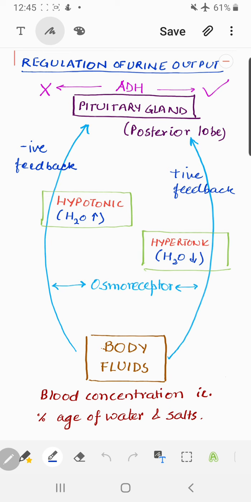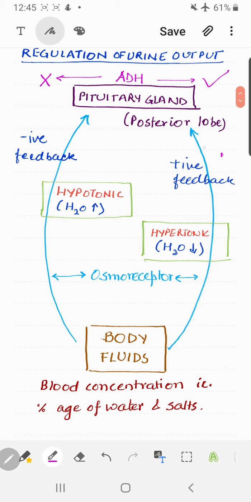And what you have to see is that this ADH is released from the posterior lobe of pituitary, right? Posterior lobe of pituitary. When you will be studying the endocrine system, at that time you will come to know that the pituitary gland has different lobes. One is slightly at the back side, and that's why you call it the posterior lobe. It is important because it releases a hormone, ADH, antidiuretic hormone. Antidiuretic hormone is also known as vasopressin.